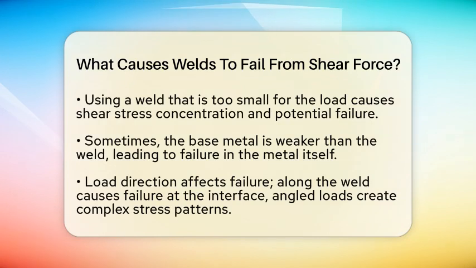One common cause is when the weld is too small for the load. If the weld size doesn't match the force it needs to resist, the shear stress concentrates and causes failure. Sometimes, the weld is stronger than the metal it joins. In that case, the base metal itself can shear off before the weld does. This happens if the base metal's shear strength is lower or if the shear area in the base metal is smaller.